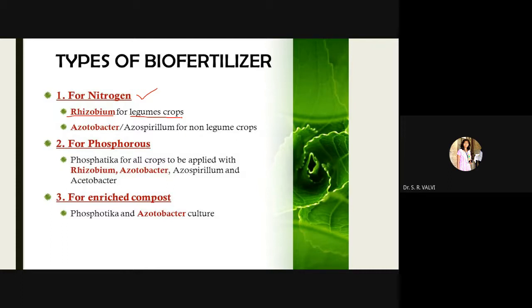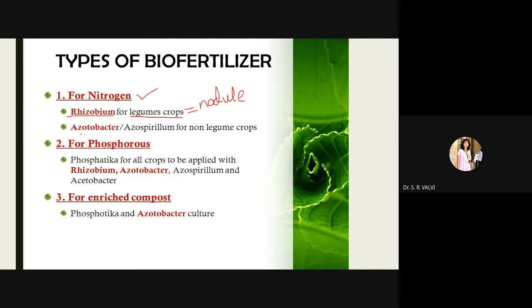Legume plants are nothing but what? The plants which have the legume type of fruit, or the plants which belong to the leguminosae family, right? So all these are leguminous crops. And here see, this rhizobium has a symbiotic association, earlier we have discussed, and they reside in a structure called a nodule, right?